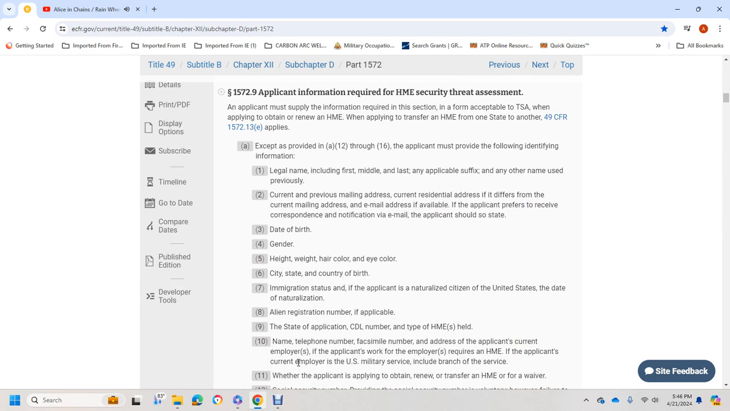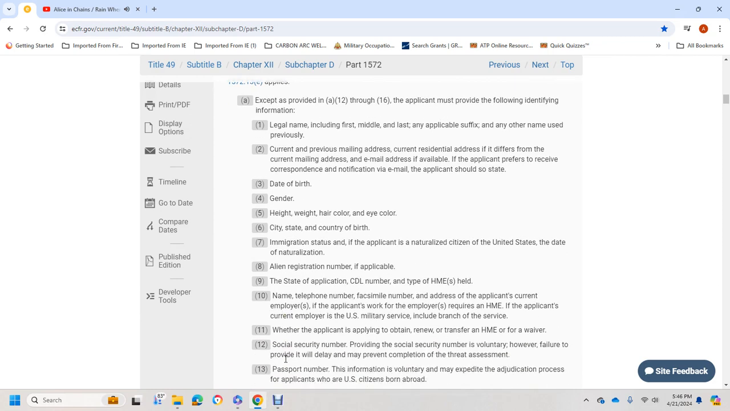naturalized citizen, the date of entry into the United States, the date of naturalization, alien registration number, the applicable state of the applicant's CDL number, the type of hazardous materials endorsement held, the name and telephone number, the applicant's current employer, and whether the employer requires the hazardous materials endorsement.